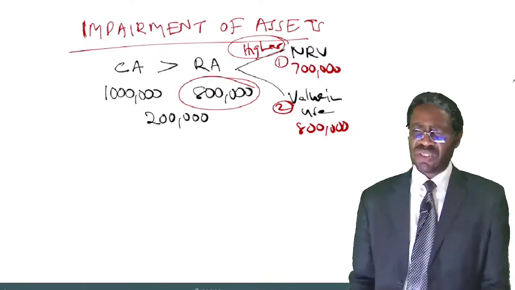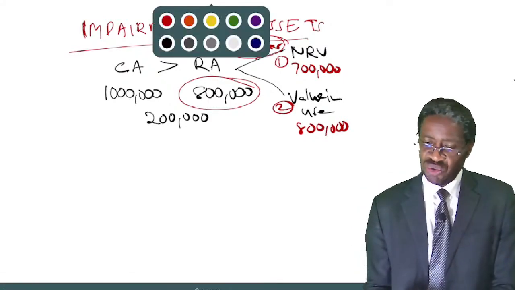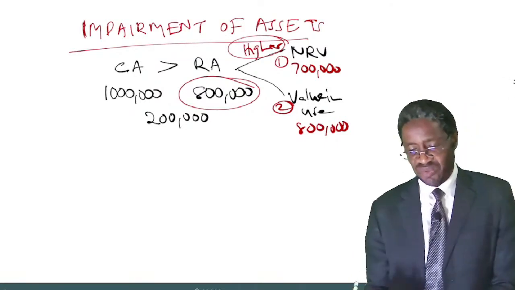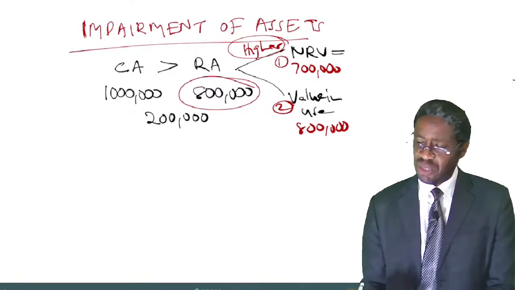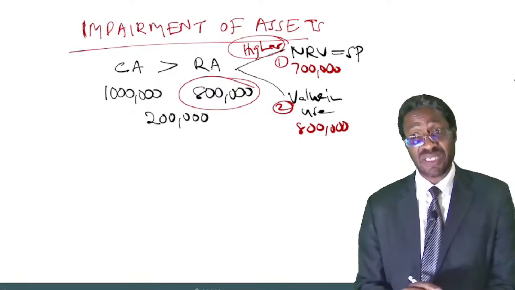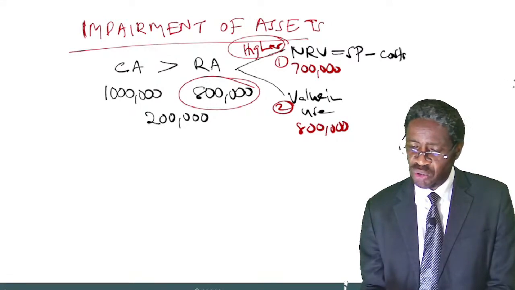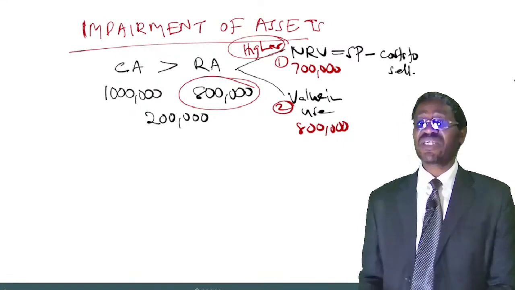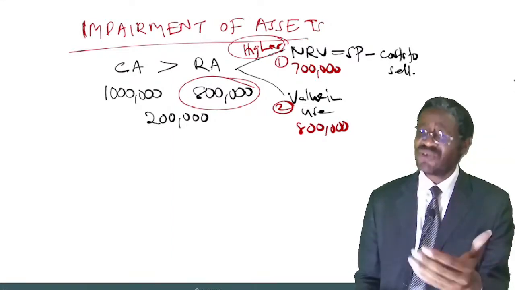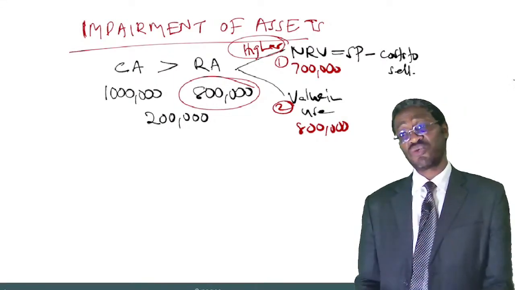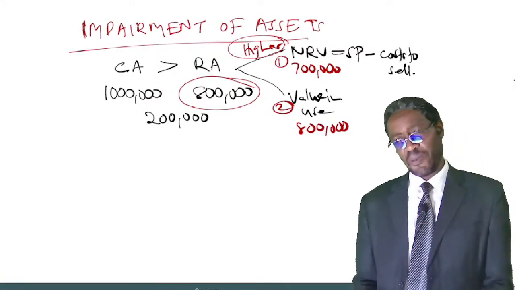The other question is, how do you determine the net realizable value of an asset? I hope you still remember that to get the net realizable value of an asset, you take the selling price of that asset, also called the fair value or the market value, and you minus any cost to sell. That's how we determine the net realizable value.